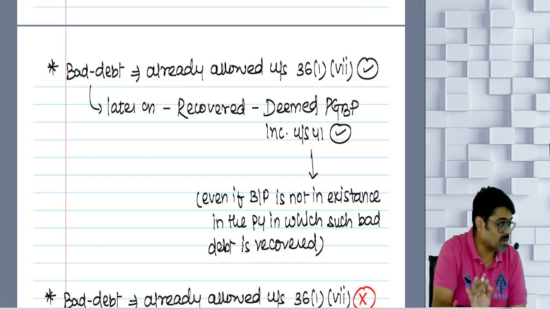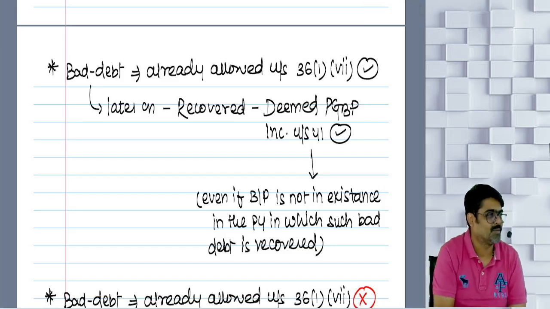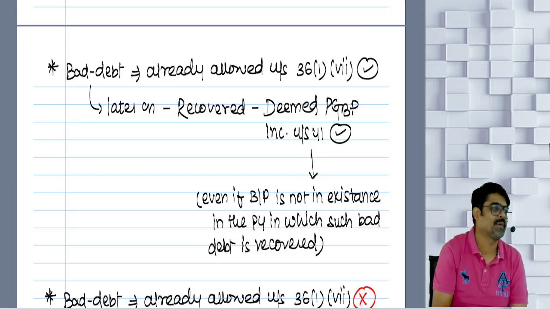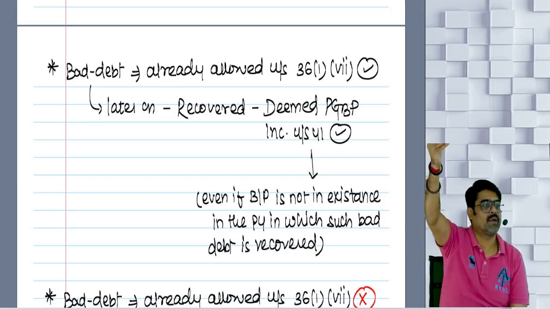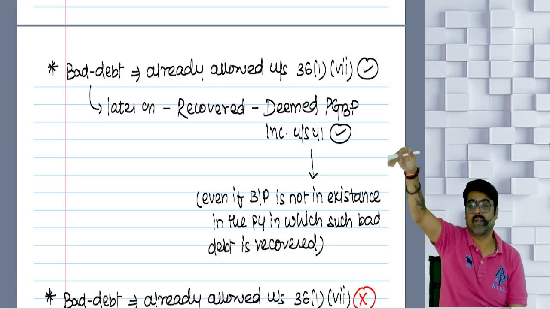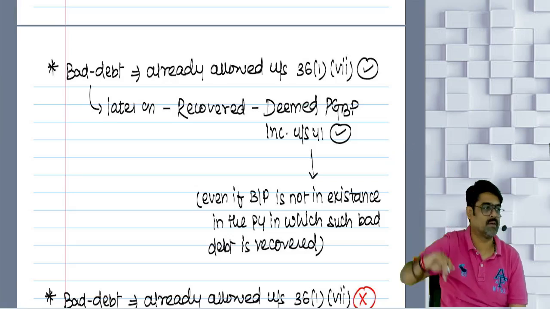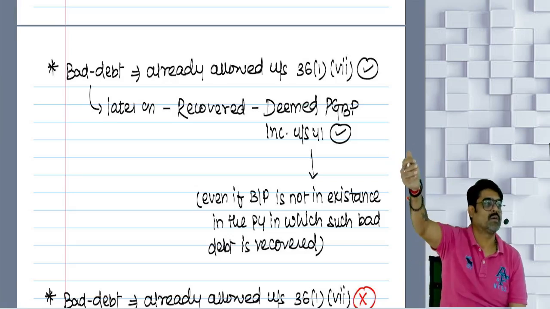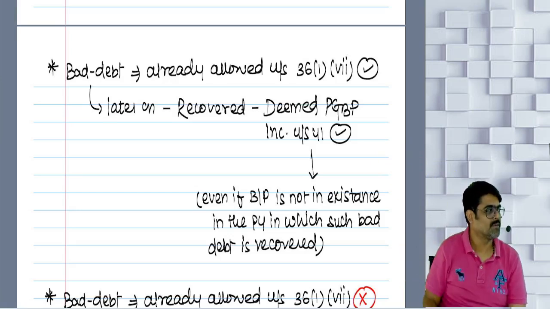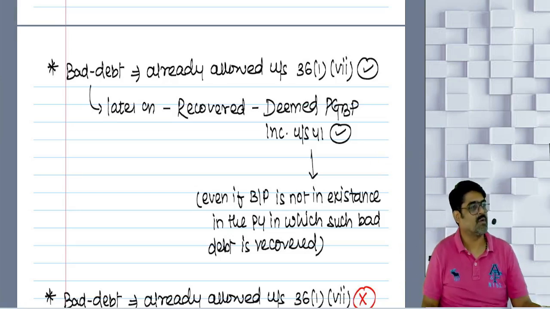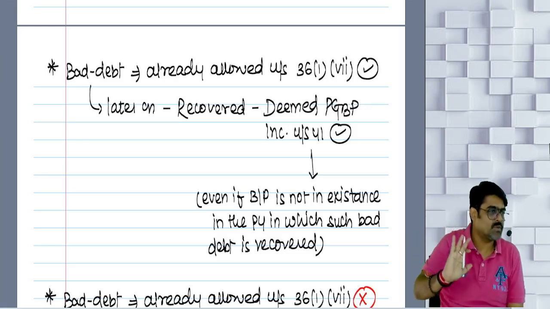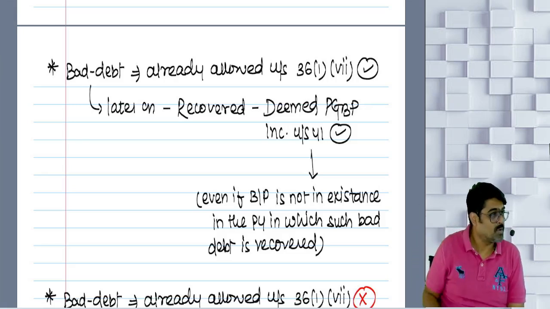And they test you for this point. One small adjustment they will give. The bad debt recovered in the P&L credit side, they will write bad debt recovered for automobile business. So right now you are into chemical business, but this year the bad debt which you are recovering is for automobile business.